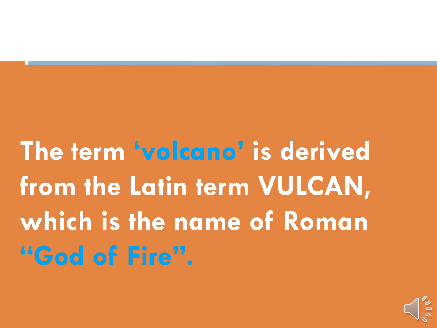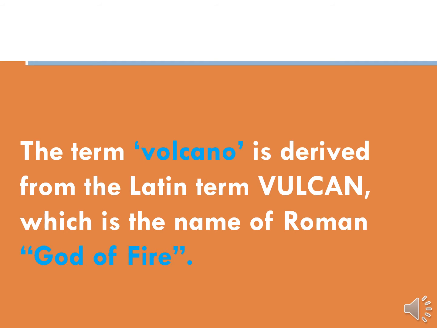The term volcano is derived from the Latin term Vulcan, which is the name of the Roman god of fire. So the word volcano is derived from the Latin word Vulcan, the Roman god of fire.